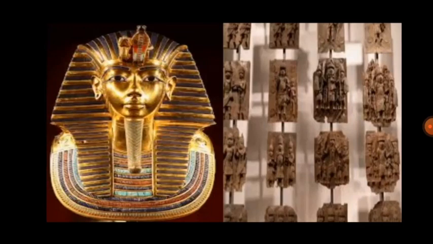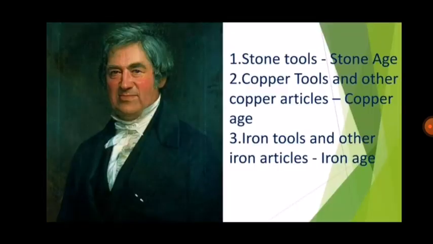Prehistoric artifacts are the things which were made before there was any written record, and antique objects are works of art. A scholar named Christian Thomsen introduced a method for classifying them. It is called the three-age system.